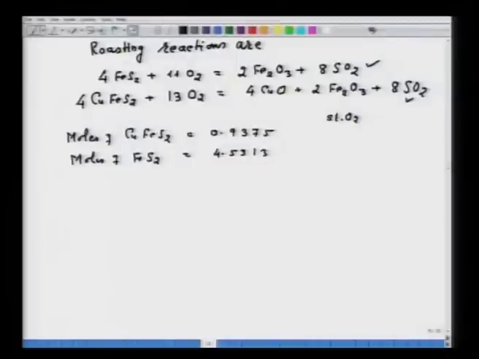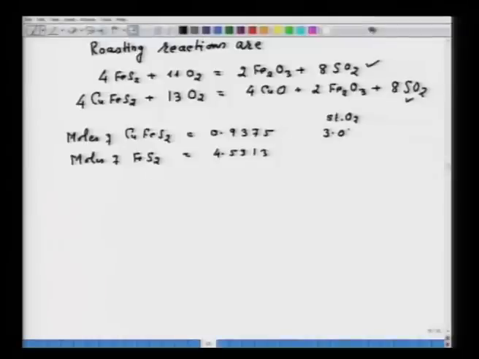For roasting CuFeS2, 4 moles of chalcopyrite require 13 moles of oxygen. So, I can calculate from the moles of CuFeS2, 0.9375 multiplied by 13 by 4, and here I will be getting 3.047 moles of oxygen, and here 4.5313 multiplied by 11 by 4, 12.461 moles of oxygen that will be required.